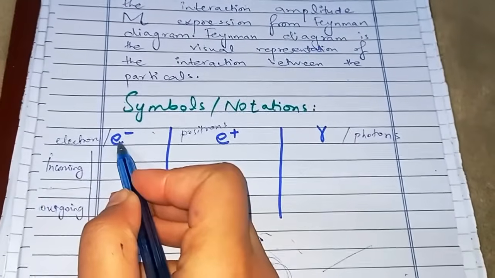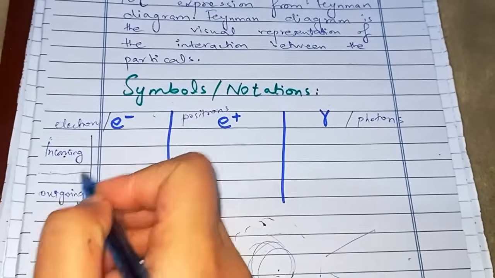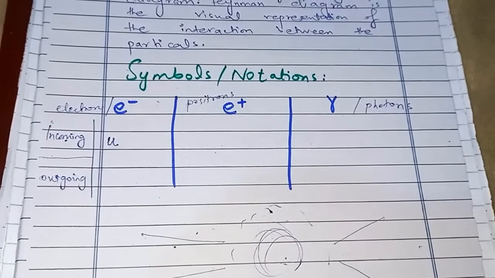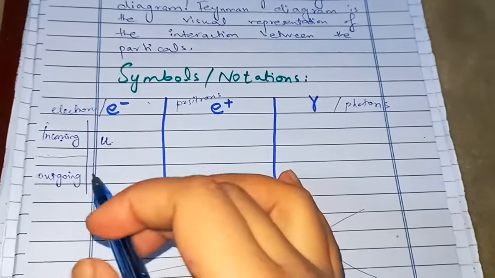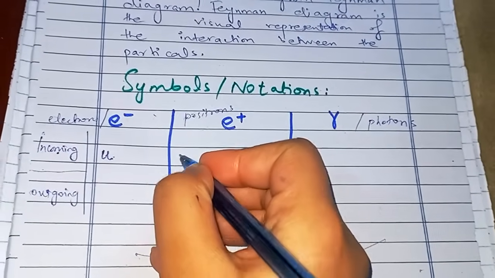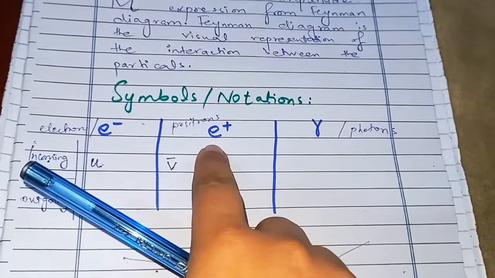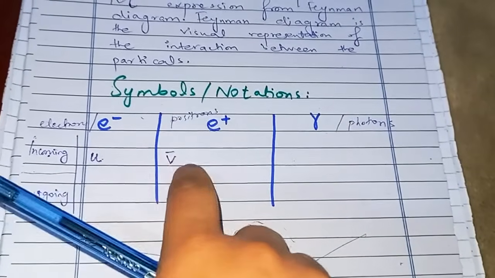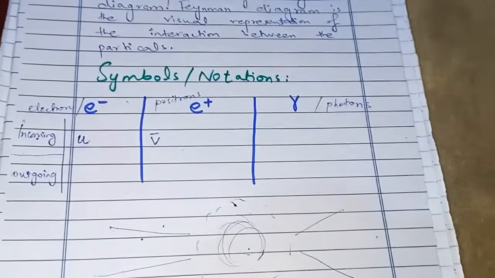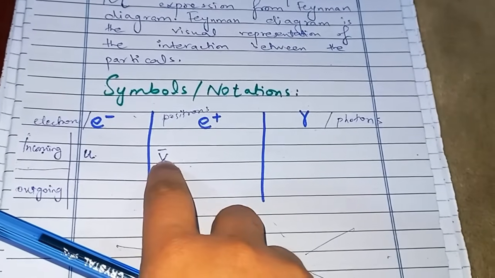So if we have an electron which is incoming electron, okay, so we represent the wave function of incoming electron by symbol u. Okay, we represent it by symbol u, and we have positron. The incoming positron will be represented by symbol v, but a bar on it. Because electron is a particle and positron is the antiparticle, that is why we'll have everything opposite to each other. Like electron and positron will have opposite representation for everything. It's incoming u, v bar for incoming.